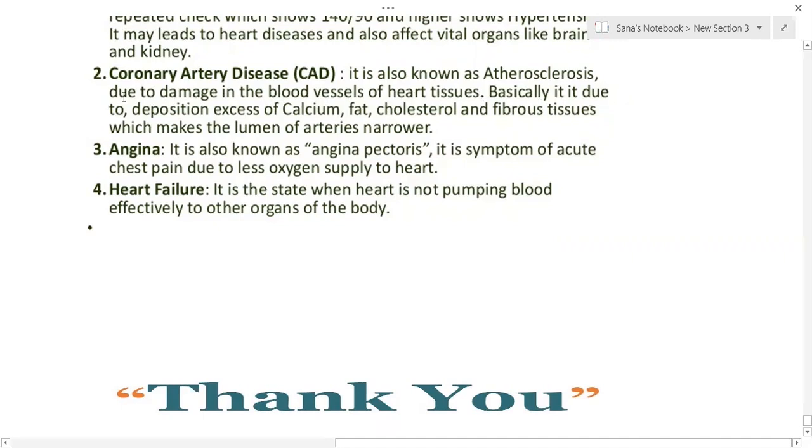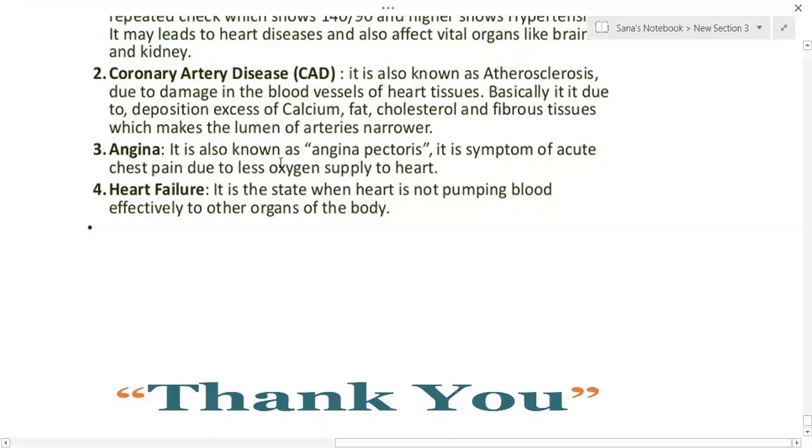Basically, it is due to deposition of calcium, fat, cholesterol and fibrous tissues, which makes the lumen of the artery narrower, so that the artery becomes more and more narrow and the blood passage is reduced. That is called coronary artery disease, atherosclerosis, even arteriosclerosis, etc.